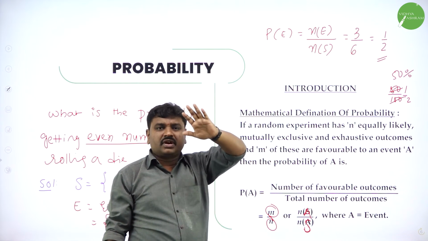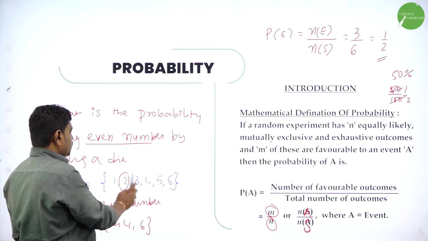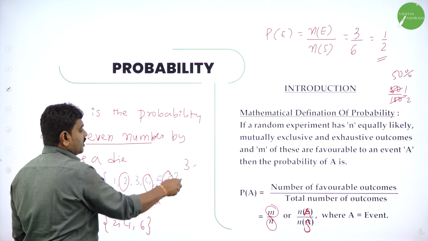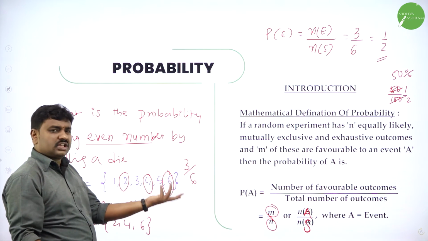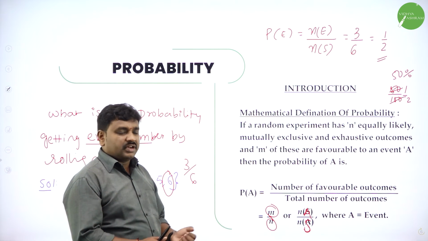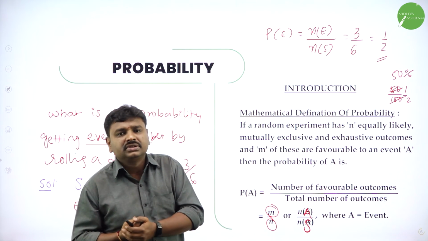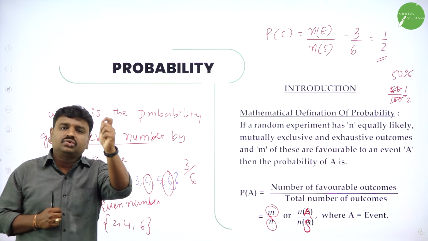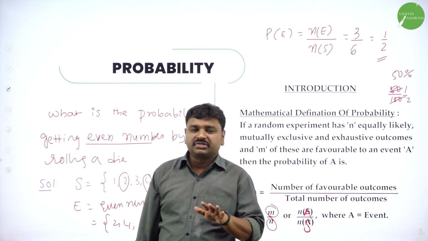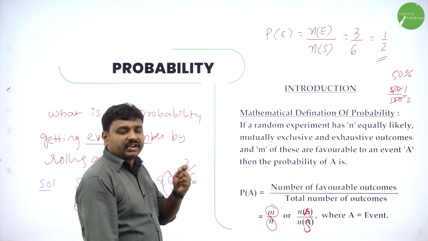Probability means what? Favorable by total. So, getting an even number, how many even numbers are there? 1, 2, 3. Total how many numbers? 6. So, 3 favorable out of total 6. Favorable by total is probability. So, it's a basic. Probability means chances. When I roll a die, 50% chance to get an even number, another 50% odd numbers. When I toss a coin, 50% chance to get head, another 50% to get tail. But it is not always 50%. Depending on how many favorable and how many total, we can decide probability.